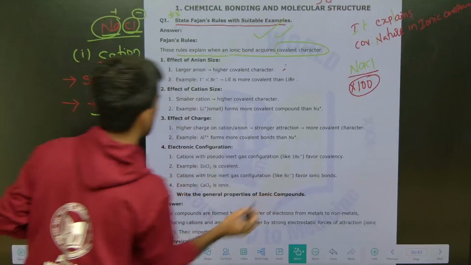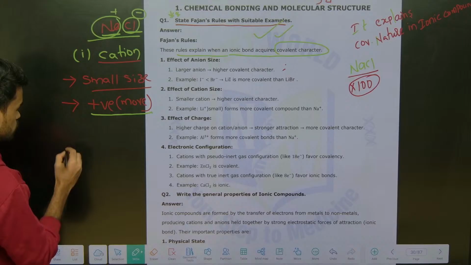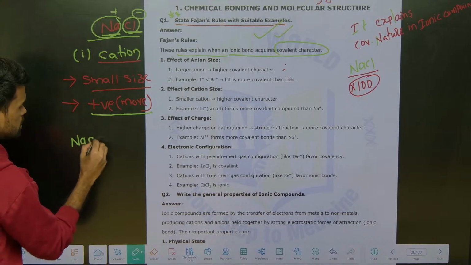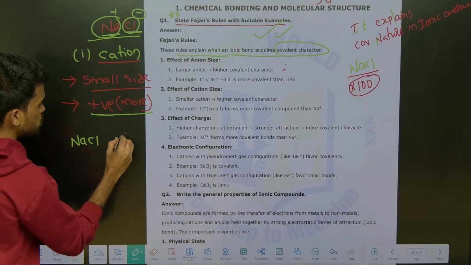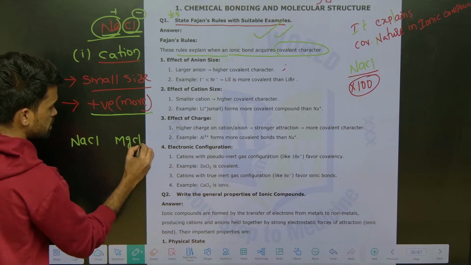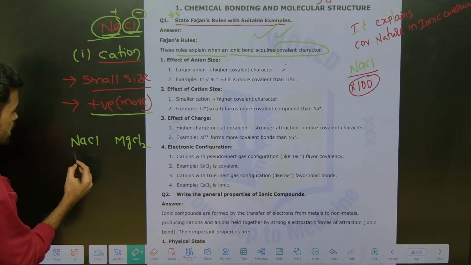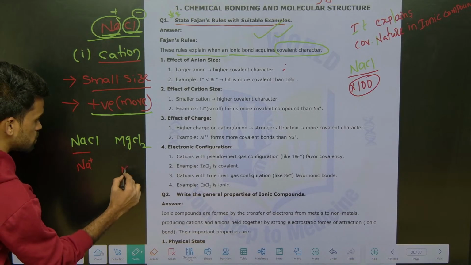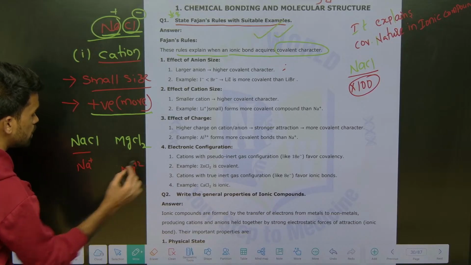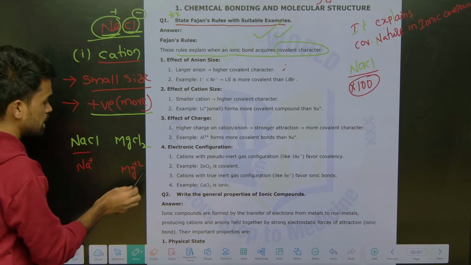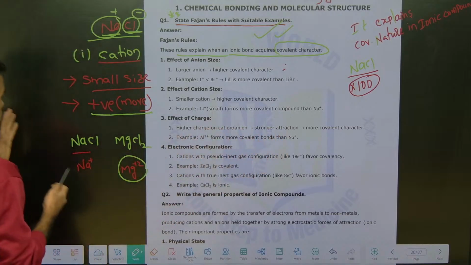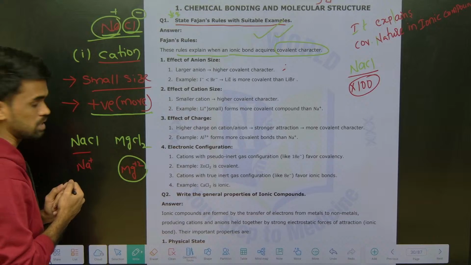Just see here what I am saying. Here I am writing NaCl and MgCl2. What you are seeing here: Na is Na plus, a cation here, and here Mg 2 plus is a cation. Where do we have small size? Mg 2 plus is small in size, because from left to right, size decreases.